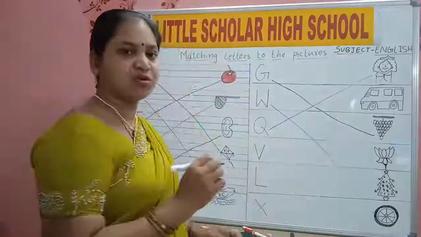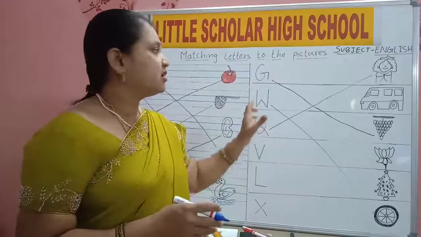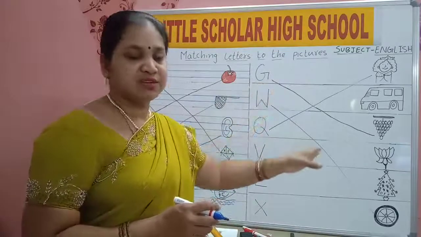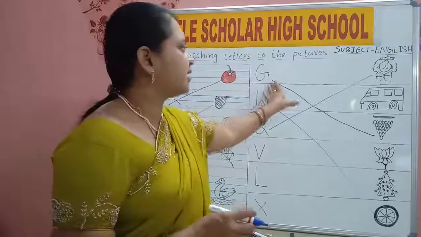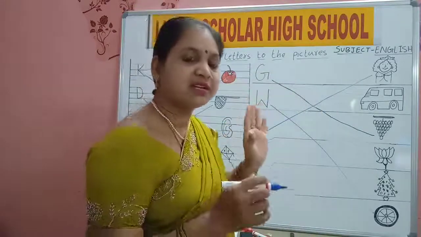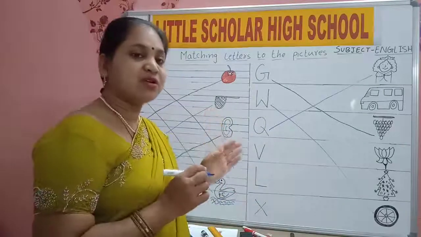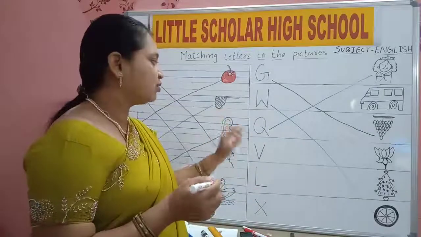Yes, draw the line slowly so that it will come very neat. Otherwise, you can use a scale, children. Put your scale and draw it neatly. Where is the letter and the picture? Then draw the line. Use a scale and the lines will come very straight. If you use a scale, your book will be good.